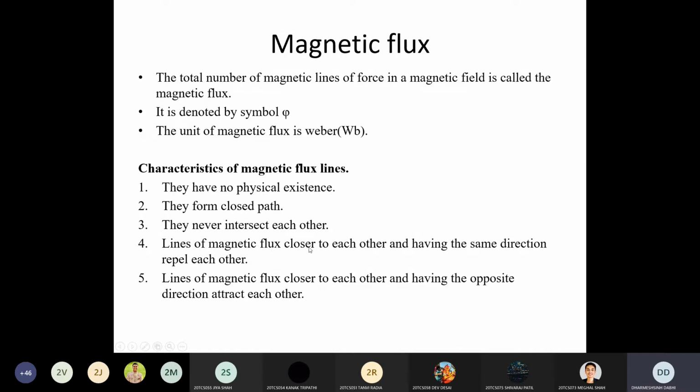The fourth one is that if the lines of magnetic flux are closer to each other and have the same direction, then they repel each other, because they have the same direction, so that creates the force of repulsion. If the lines of magnetic flux are closer to each other and have the opposite direction, then they attract each other. Opposite direction of magnetic flux lines creates the force of attraction. So these are the five different characteristics of the magnetic flux.